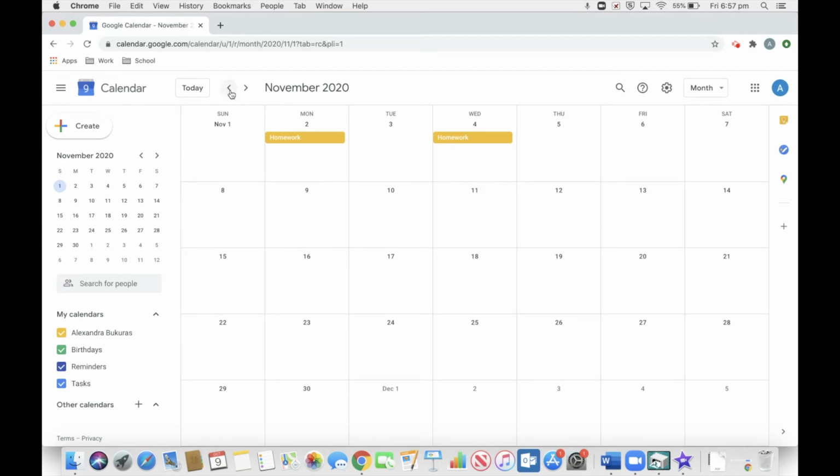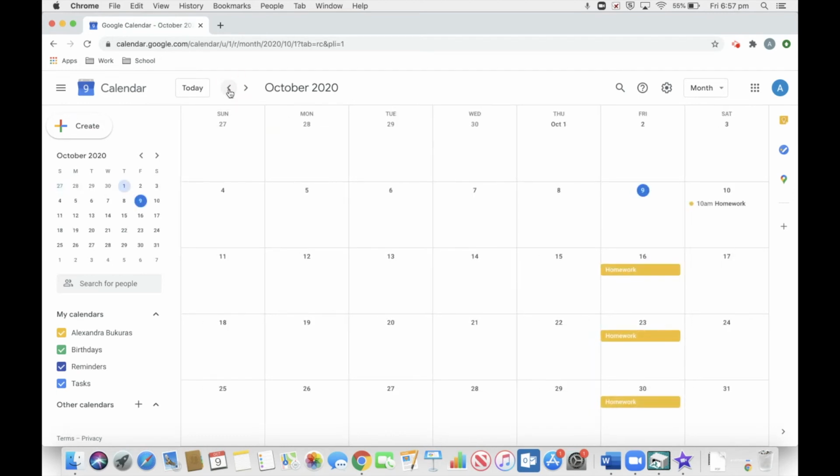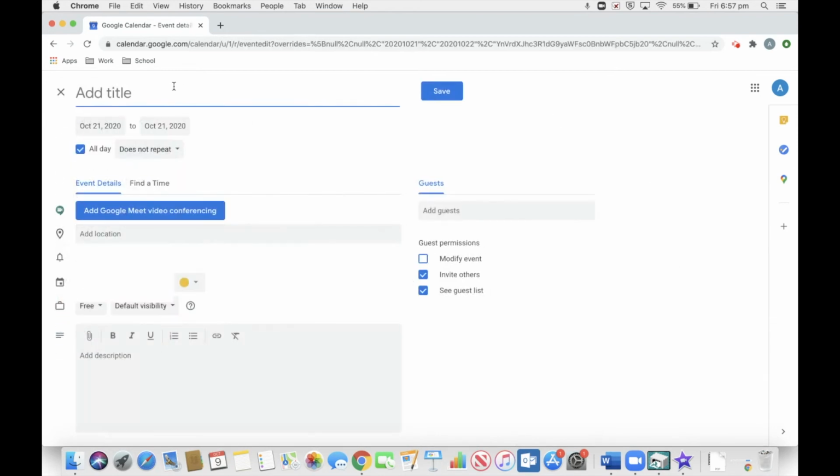Let's go back to October and we will start focusing on our English test. So again, like with personal projects, step number 1 is putting in the due date, or in this case, the test date. So we will go to the 21st, create an event, homework, and down here we will write English the same way that we wrote with personal project. It's really good to get in the habit of including which class the homework is for. And we will write Lord of the Flies. Again, this is a deadline, so we can leave it going all day.